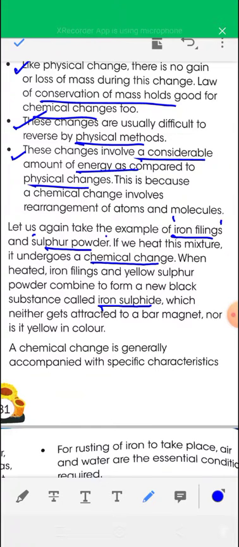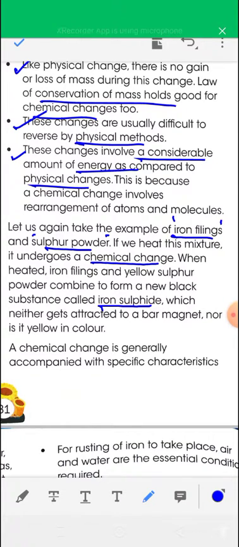Iron filings can be attracted by a magnet, and sulfur powder is yellowish in color, but the newly formed iron sulfide is black and is not attracted by a magnet.